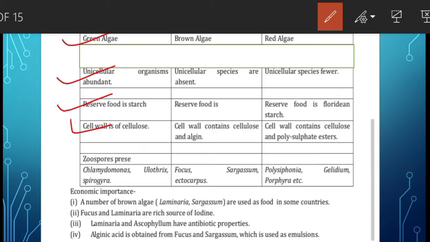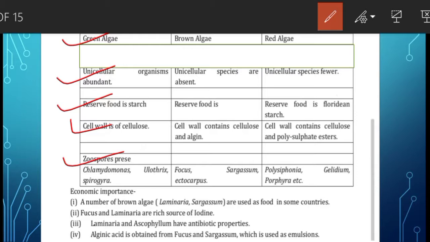Then the members of chlorophyceae reproduce vegetatively, asexually and sexually by various methods. Vegetative reproduction occurs through cell division in the unicellular forms, then by fragmentation, and asexual reproduction occurs by zoospores.